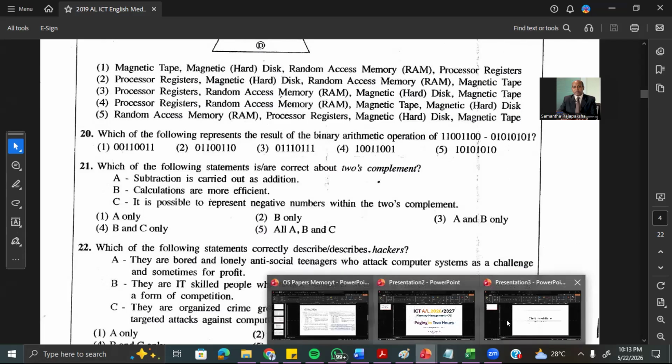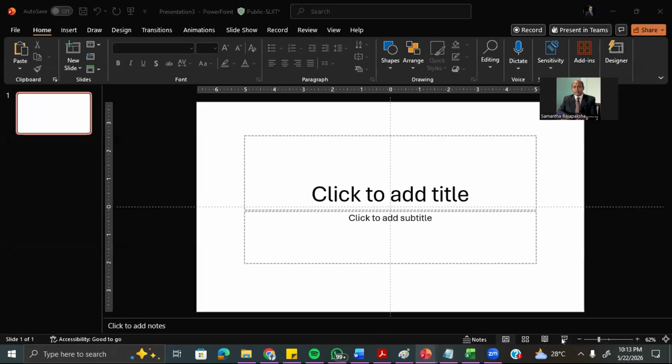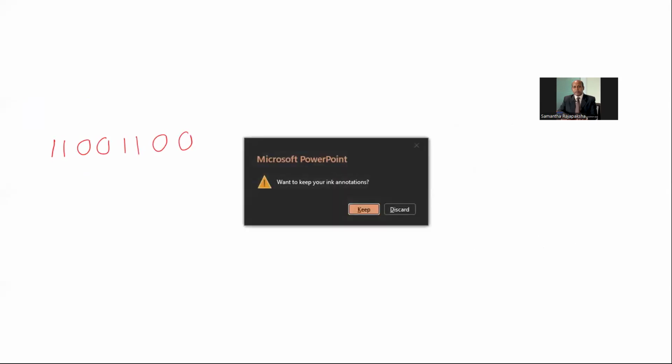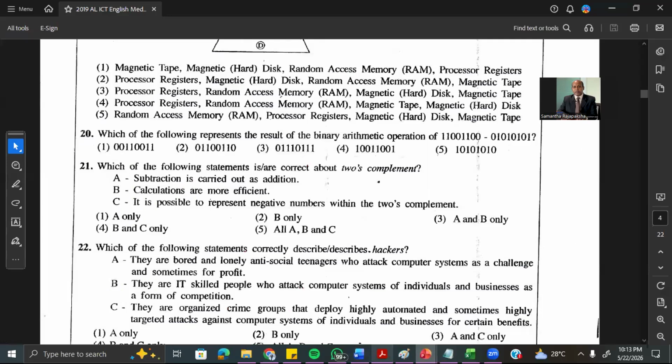We are given 1 1 0 0 1 1 0 0. Then you have to subtract the value 0 1 0 1 0 1 0 1.